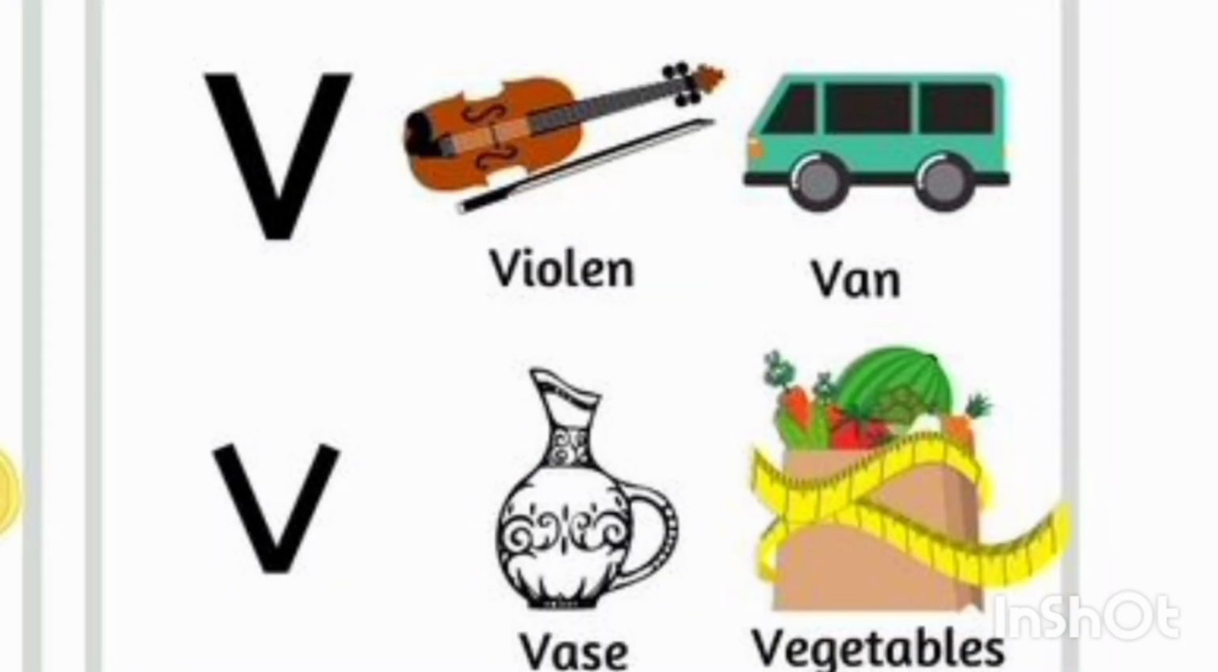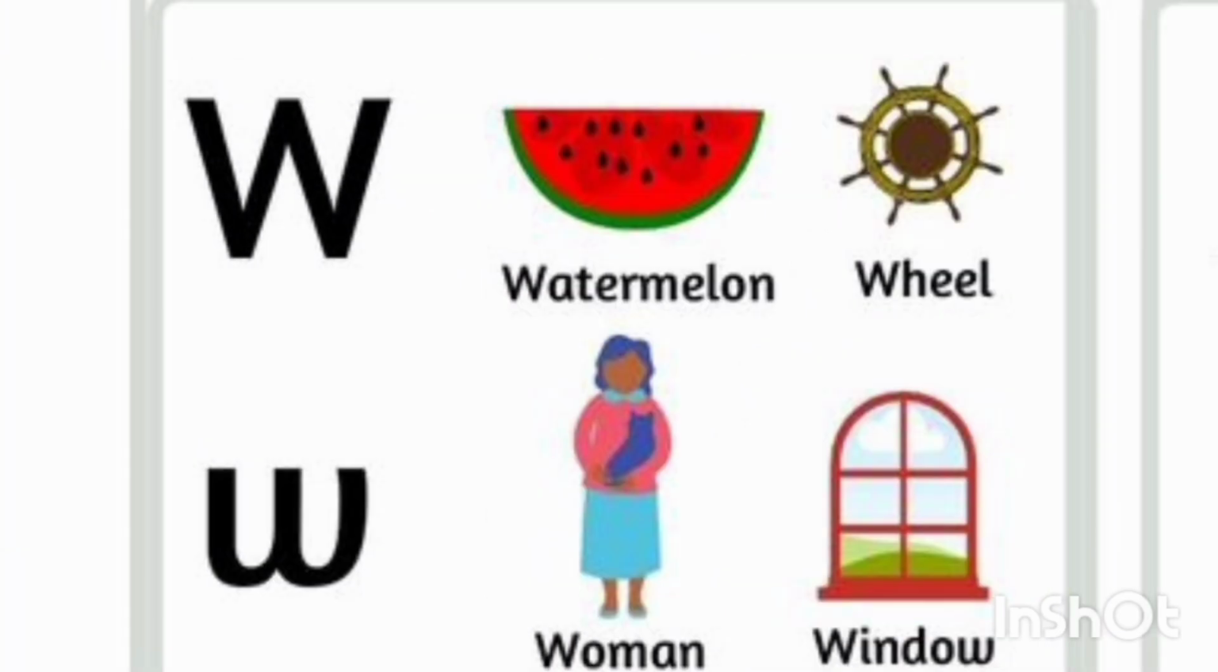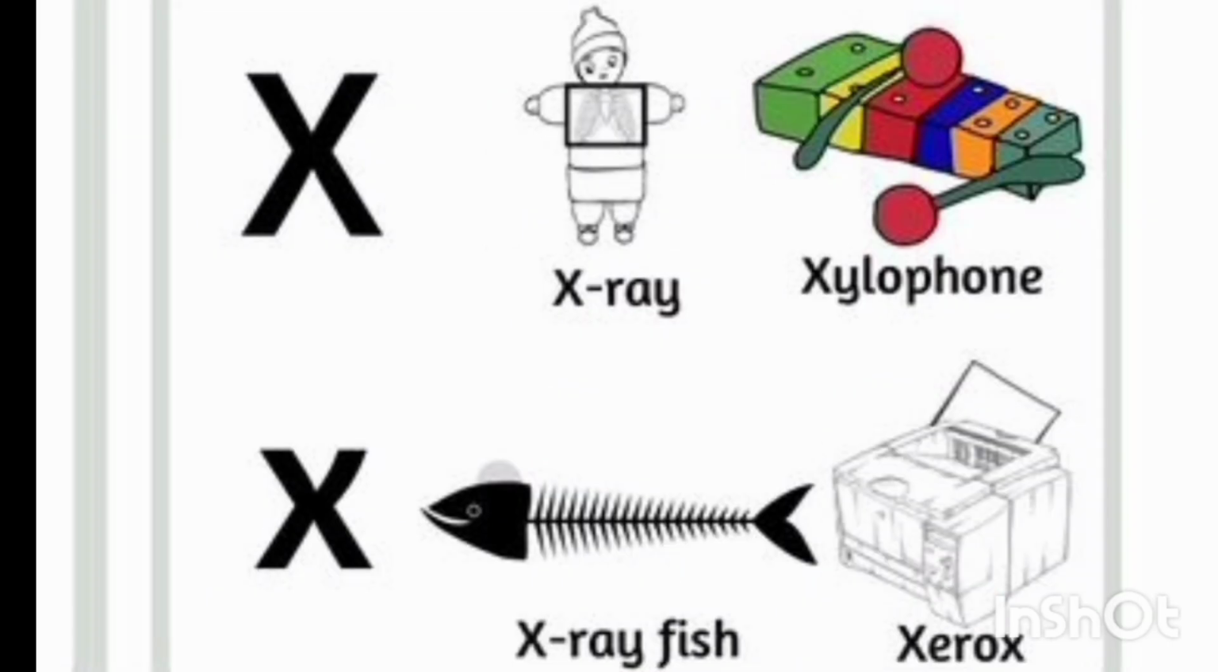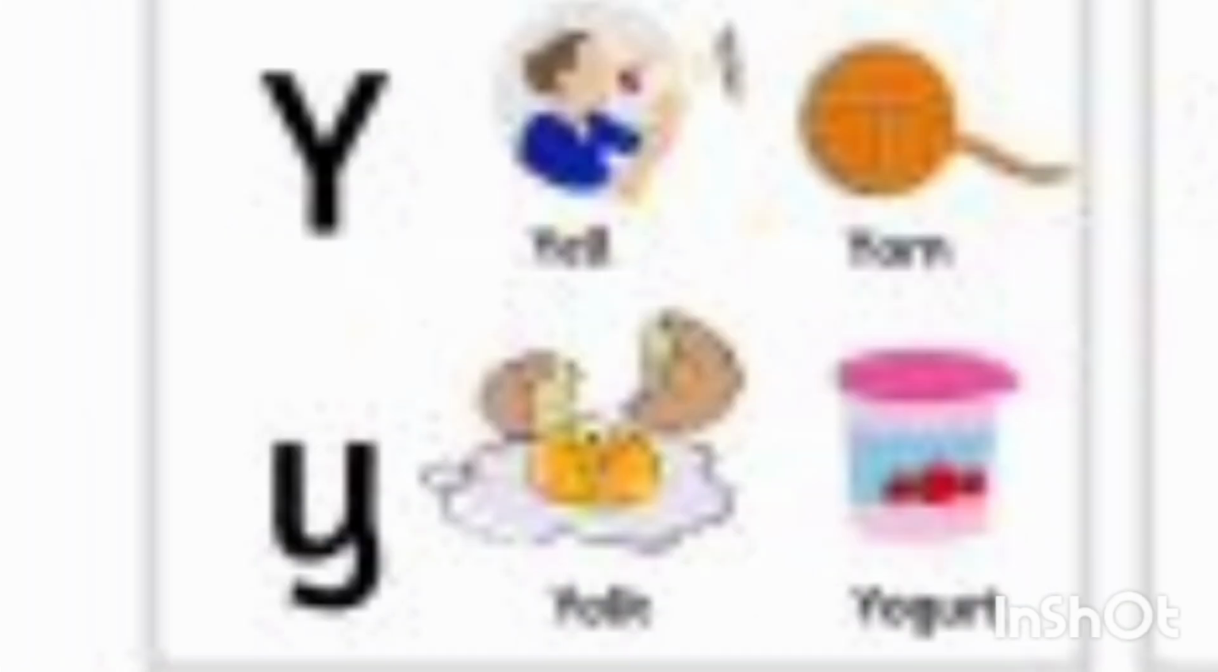V for violin, V for van, V for vase, V for vegetable. W for watermelon, W for woman, W for wheel, W for window. X for X-ray, X for xylophone, X for X-rabbit, X for X-rocks. Y for yawn, Y for